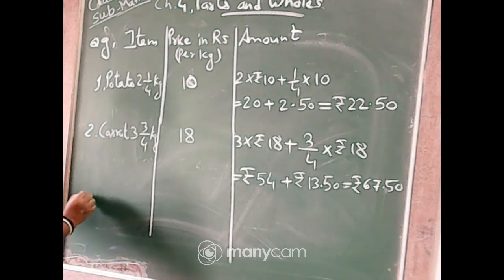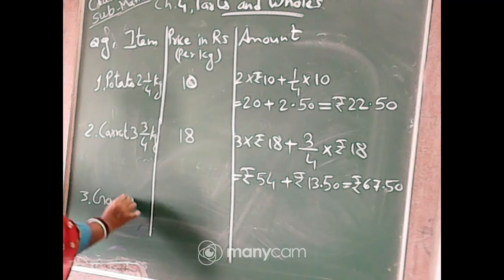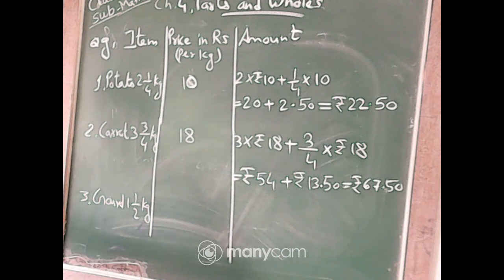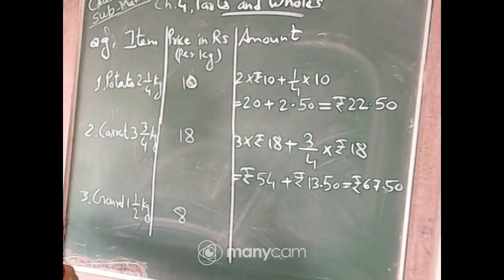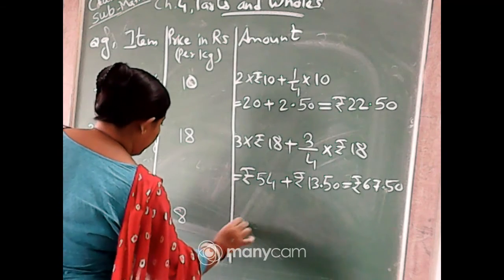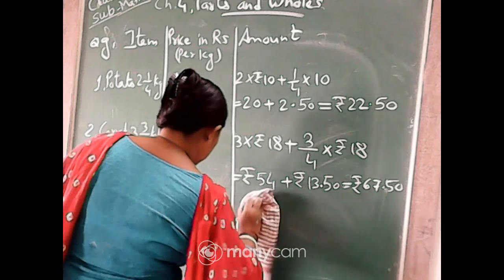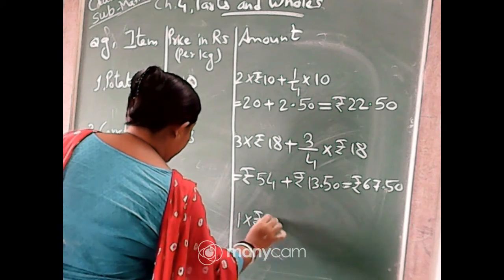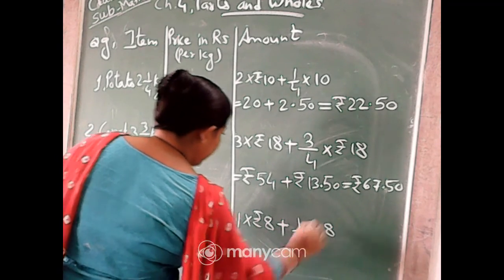Now the third one is gold, and it is 1 whole and a half kg. 1 kg and more half kg, and the cost of gold, just now we have done, it is rupees 8. That means 8 into 1 into rupees 8 plus half of rupees 8.